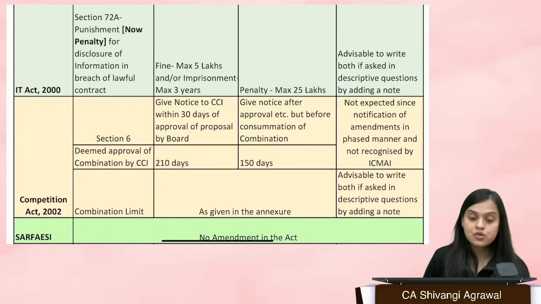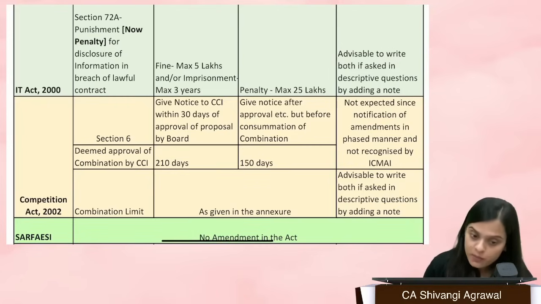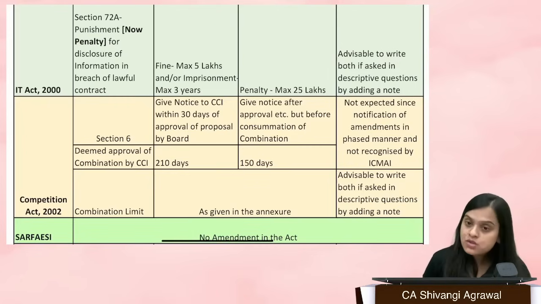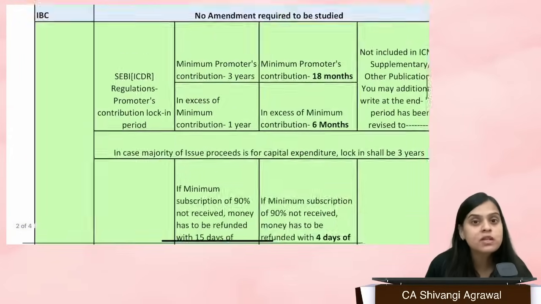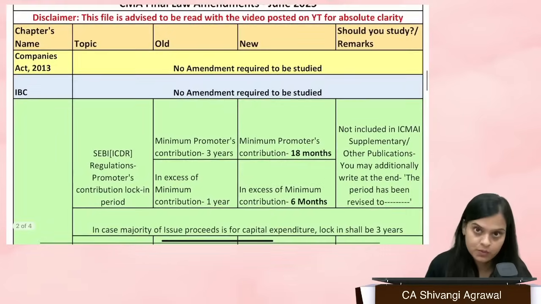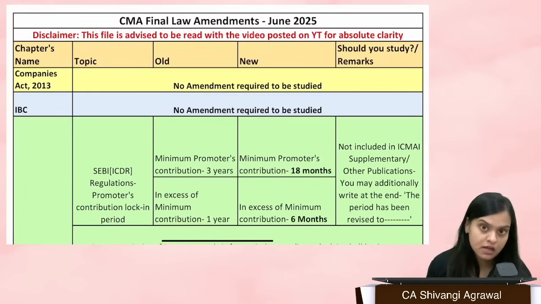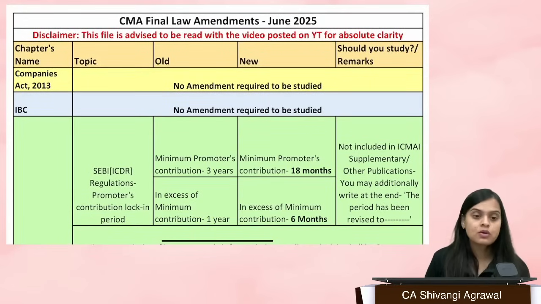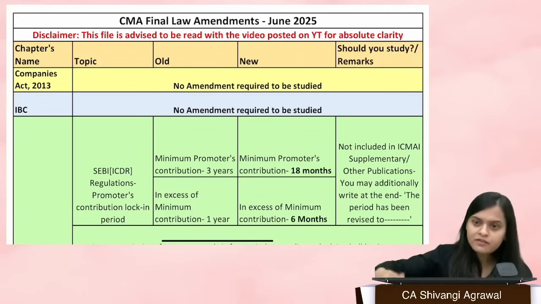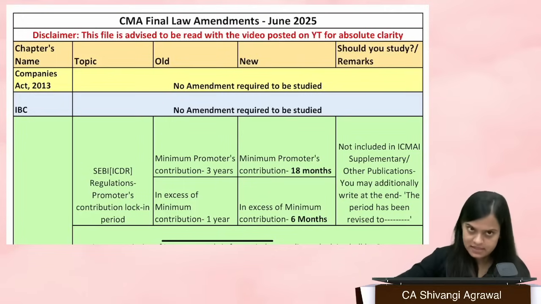Okay. So if I conclude this particular video, there is no amendment which has been notified by the Institute that you should study for your examination. So we can say that prima facie there is no amendment which is relevant for your upcoming June 25 examination.